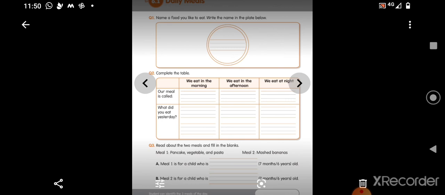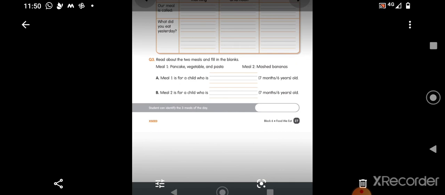Second, see another question. What did you eat yesterday? This is up to you. You will fill it with the food items you ate yesterday as breakfast, lunch and dinner. Next, children, read about the two meals and fill in the blanks. Meal 1 is pancake, that is rotis, vegetables and pasta. Meal 2 is mashed bananas.